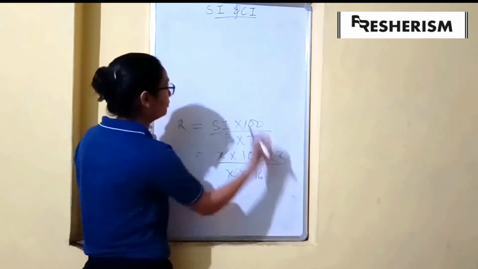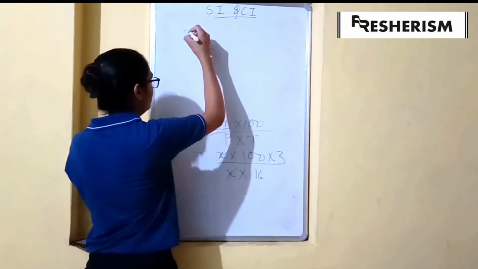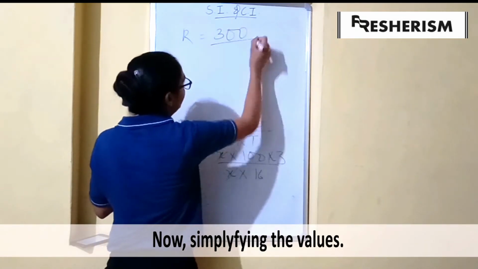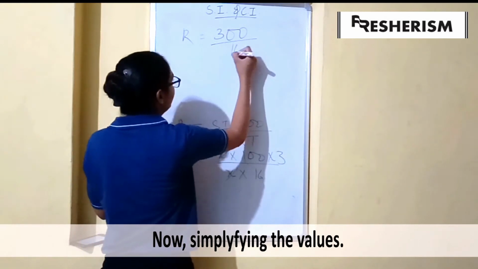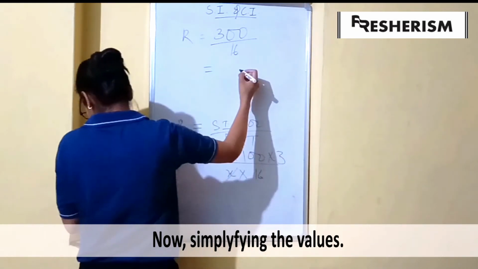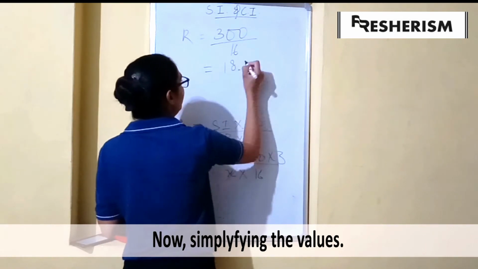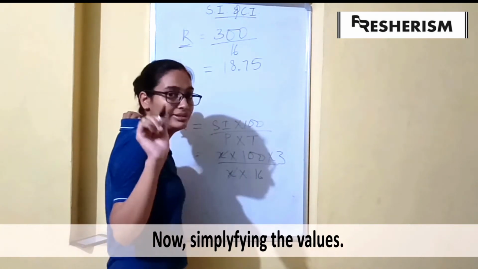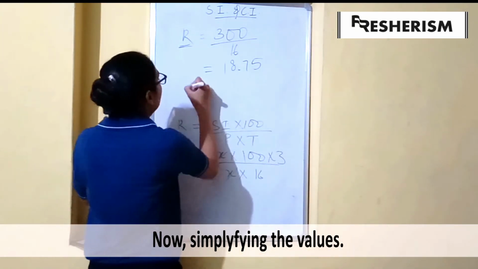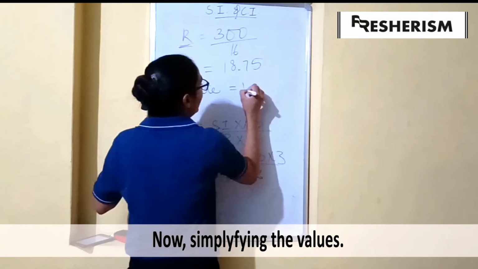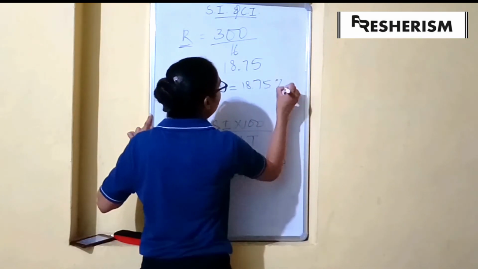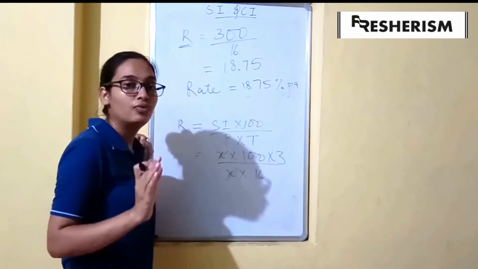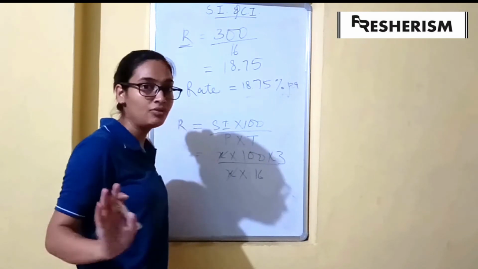X gets cancelled, and we have rate equal to 3 into 100, 300, divided by 16, which on dividing gives 18.75. Rate is always calculated in percent per annum, so our rate is 18.75% per annum. At this rate, our principal would double itself in 5 years and 4 months.